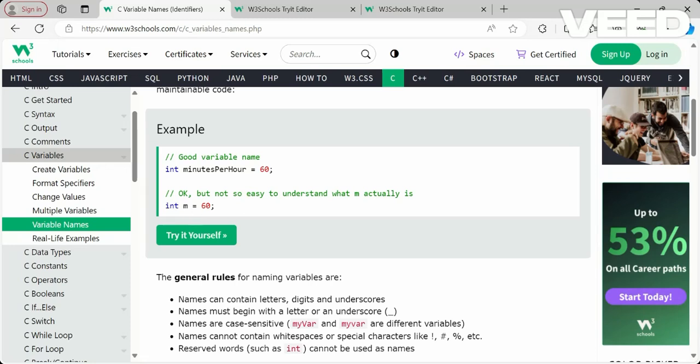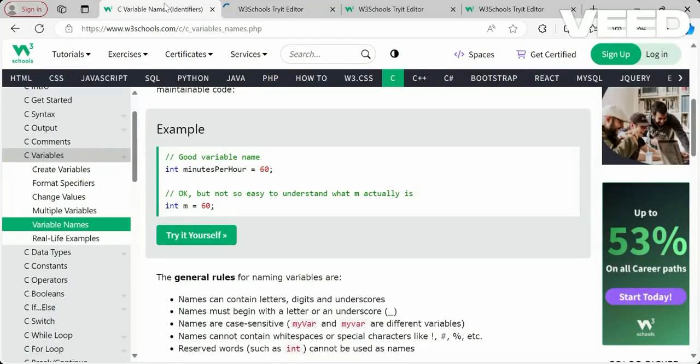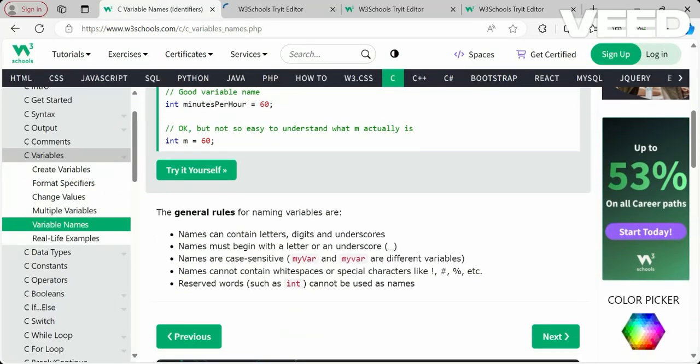So if we give a good variable name, it will be more readable and understandable if we use that kind of descriptive names. If you give minutes per hour, it will print the same value. It is just an example to understand how important it is to give good variable names.